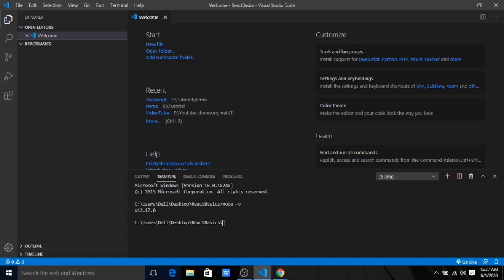Okay. So once you install Node, then you can come to your VS Code. I'm using VS Code for my purpose. You can use Atom or any editor you love, but I prefer VS Code.